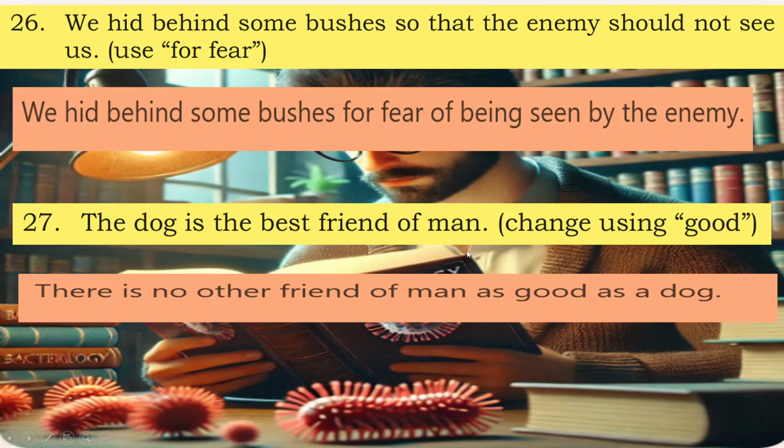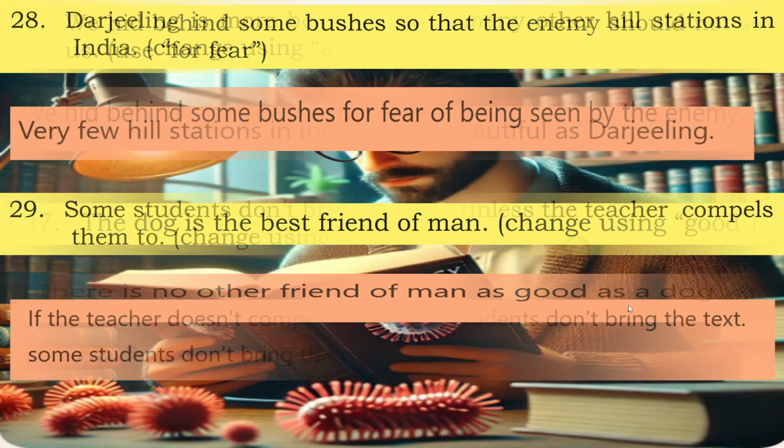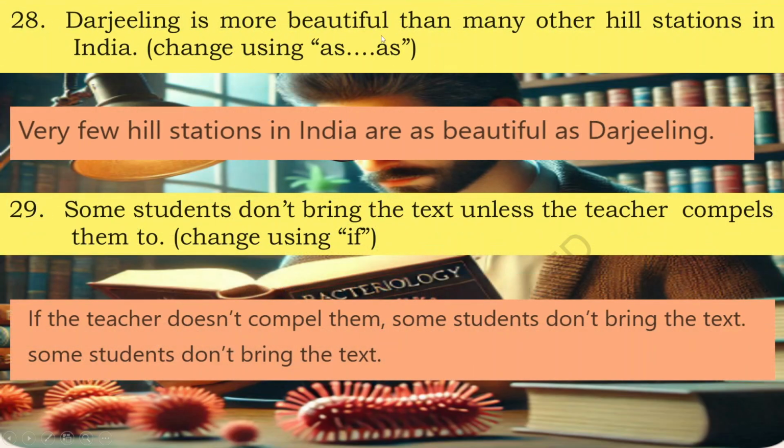27. The dog is the best friend of man. Change using good. There is no other friend of man as good as a dog. 28. Darjeeling is more beautiful than many other hill stations in India. Change using as. Very few hill stations in India are as beautiful as Darjeeling.